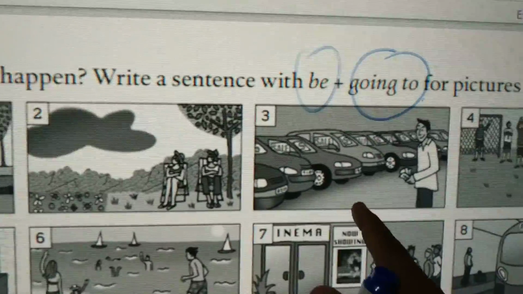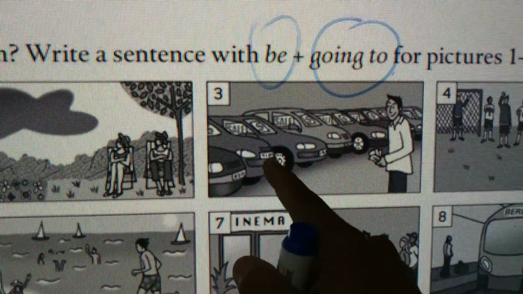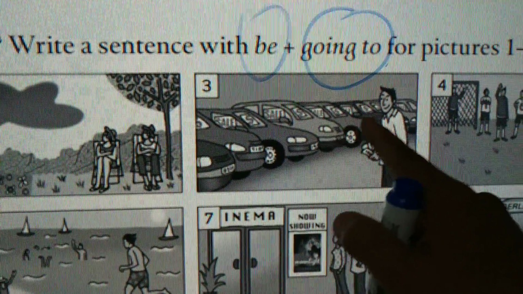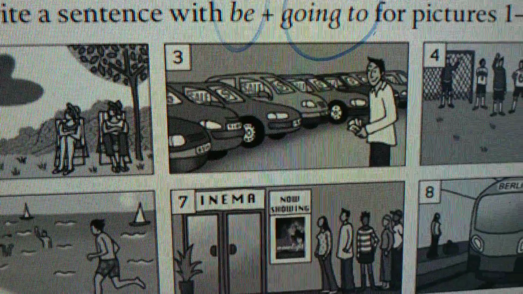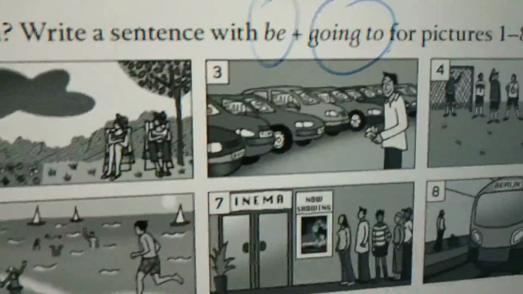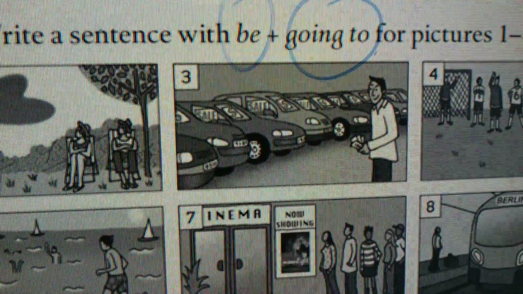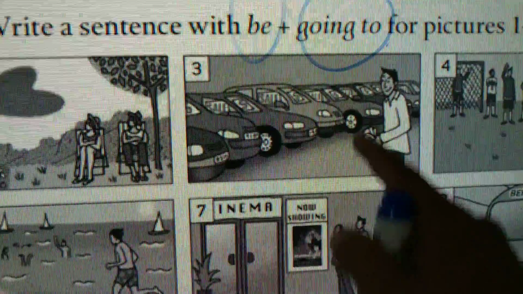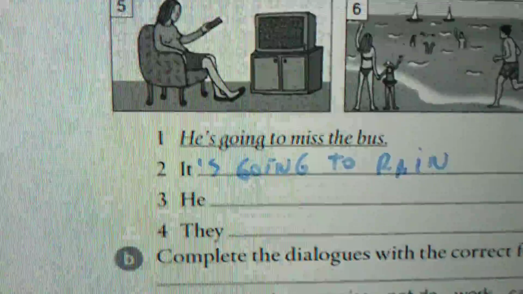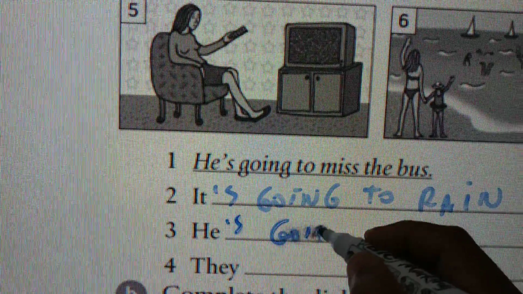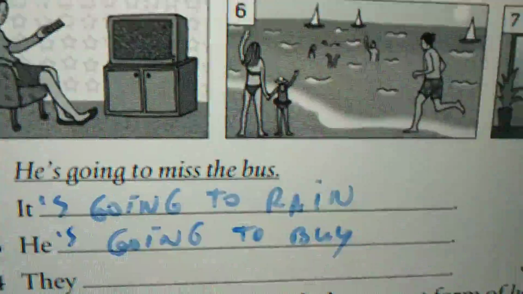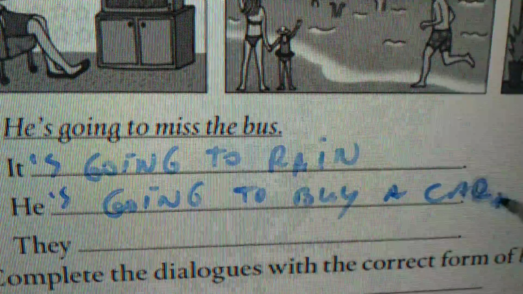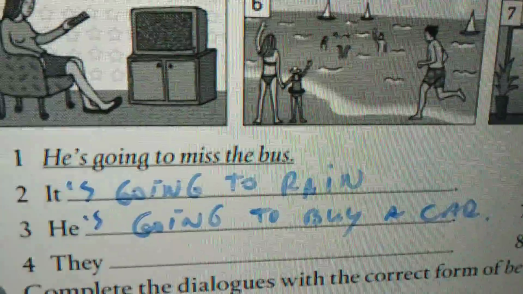Number 3, look. He, what? Lot of cars, and he's holding some notes of money. So, what do you think? Let's predict what's going to happen. What is he going to do? He's going to buy a car, a new car, whatever, but he's going to buy a car, right?